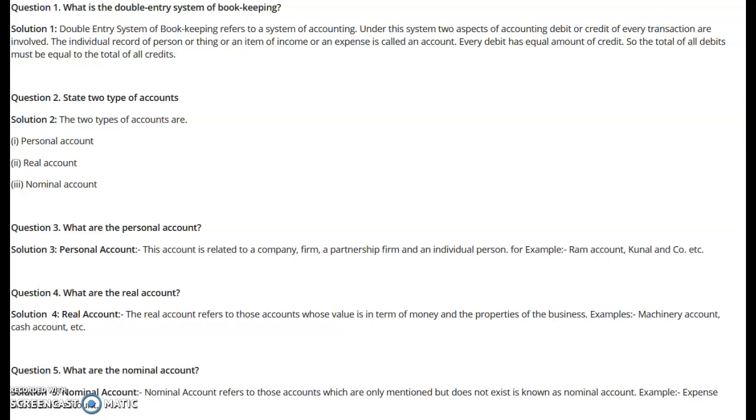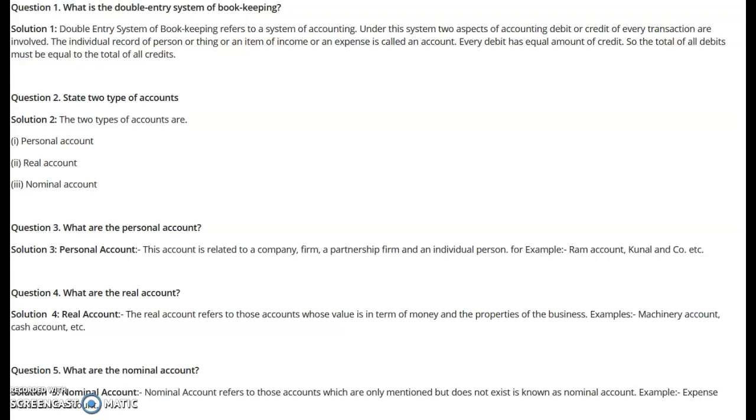So the whole accounting system is based upon this very important aspect, and on the basis of this aspect we developed a very important system of accounting that is known as the double entry system of accounting. Now first of all, we must understand what we mean by the double entry system of accounting or of bookkeeping, that means maintenance of records or preparation of the financial statements. Now let's understand what the double entry system is.